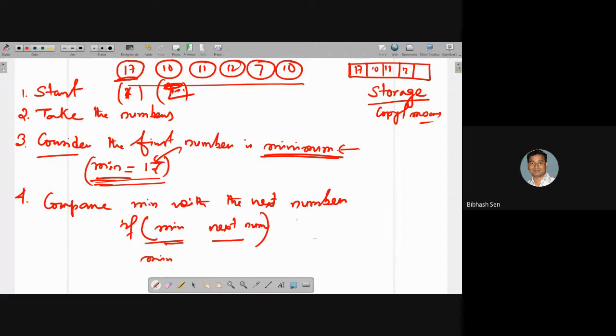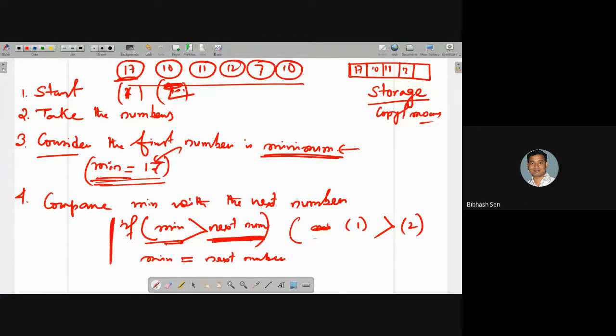Here I am showing that you are actually comparing the first position with the second position. If it is greater, then the next number is the bigger one. So what is the next number? Your minimum will then be the next number.